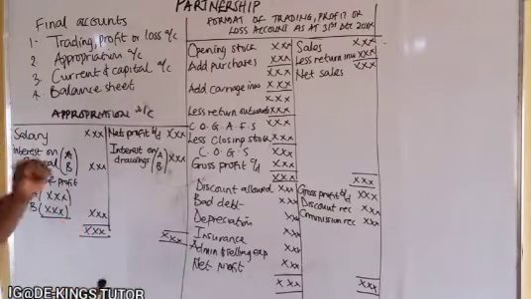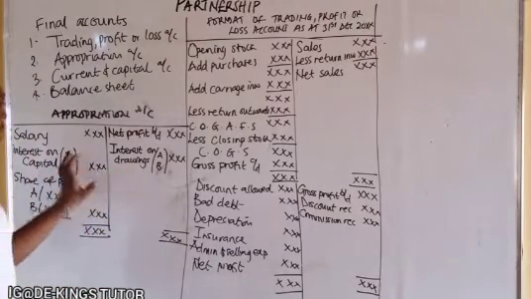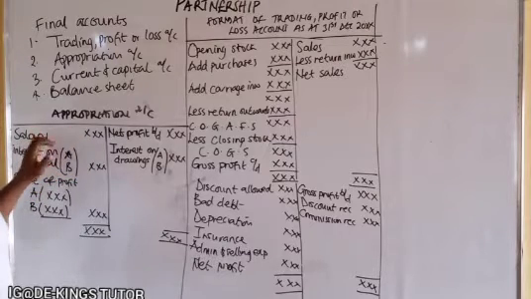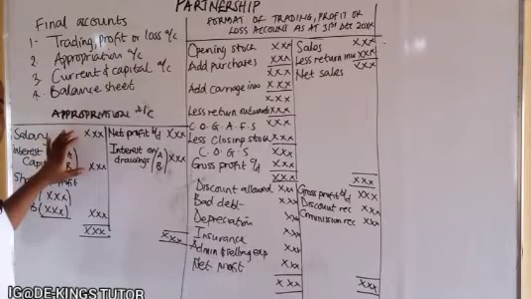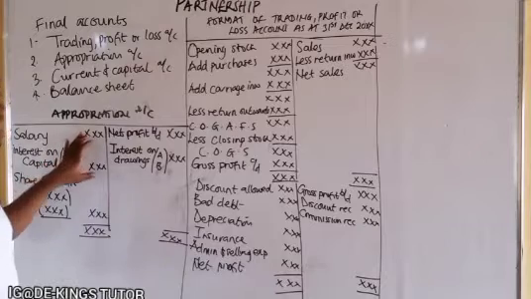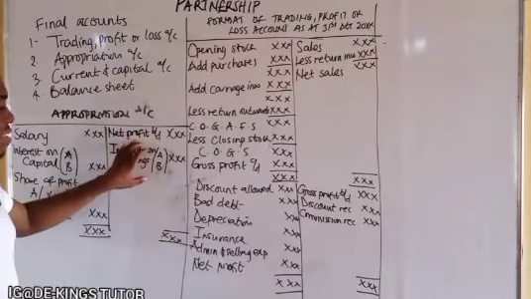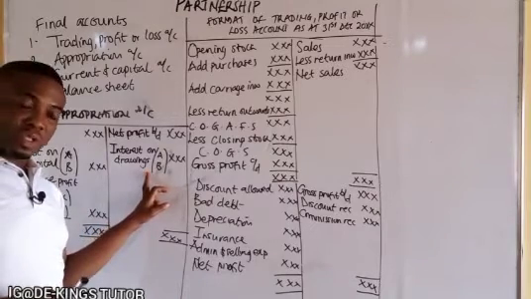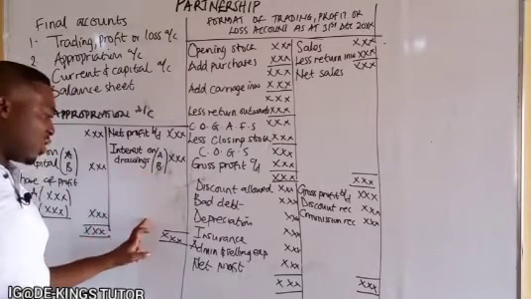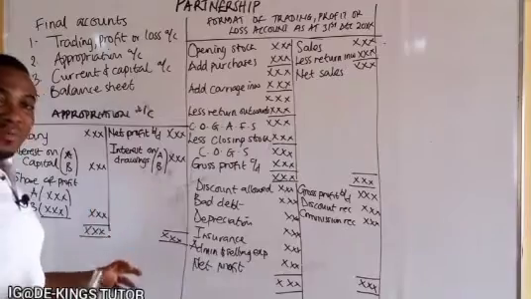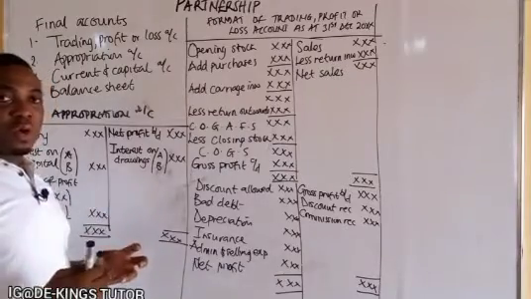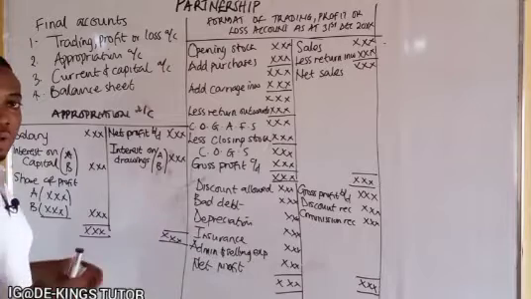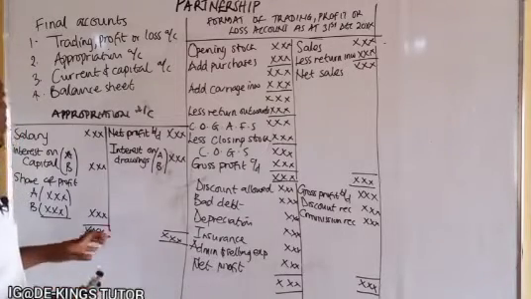In the same way, if what they are paying, salary and interest on capital and other things, is greater than what they receive, what they will have here is share of loss. It means there was a loss, so they will have to share that loss as regards the same profit or loss sharing ratio. So that is how the appropriation account will look. So that's the appropriation account.